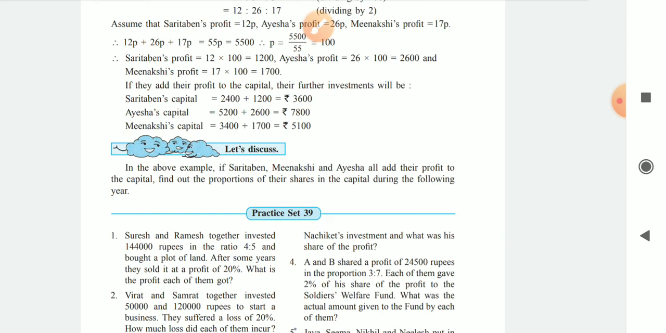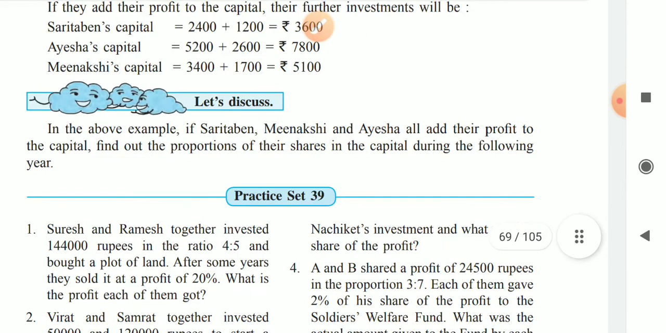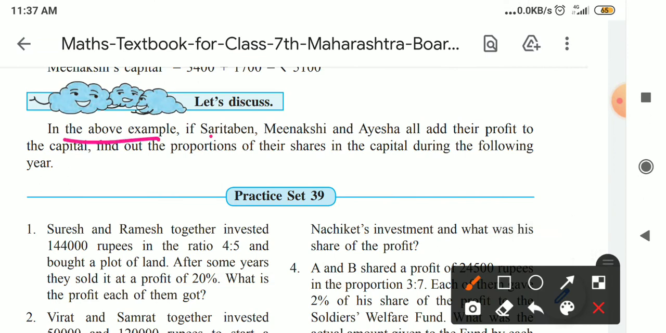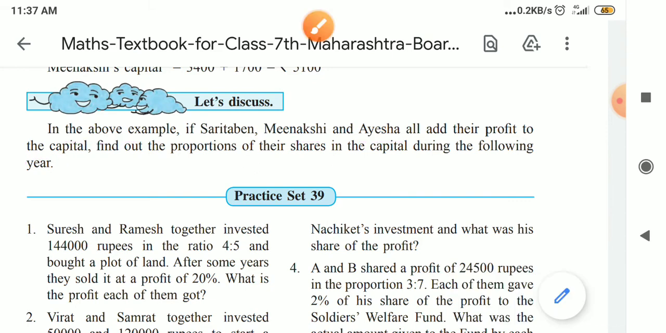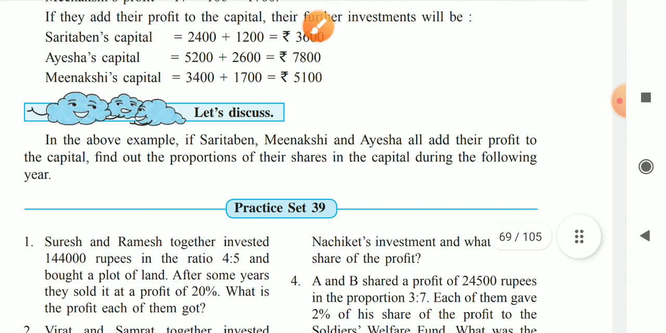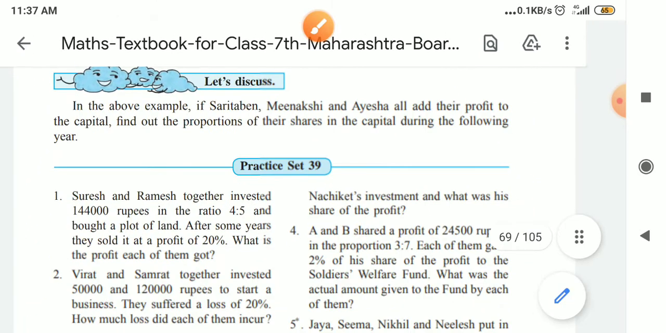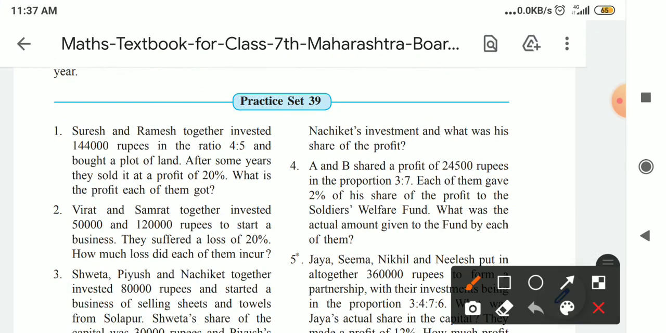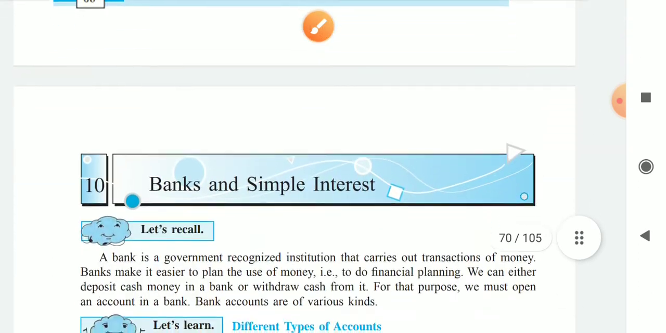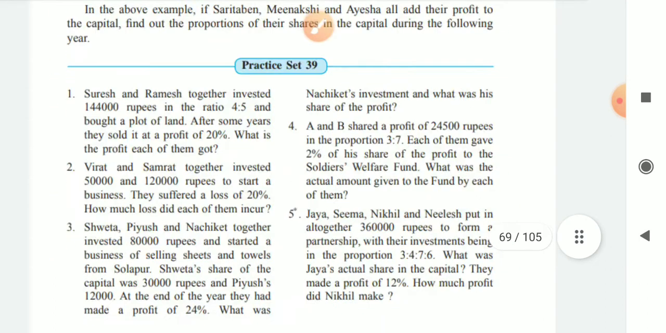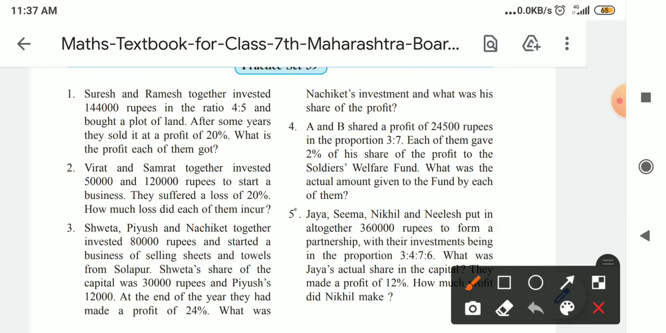if they give the information. Now let's discuss the example they gave you. In the above example, Sarita Ben, Meenakshi and Aisha all add their profit to the capital, and you have to find out the proportion of their share in the capital during the following year. That is the question they gave you. Just solve this also, and with this, practice set 39: how many questions are there? Only 5 questions. You also have to solve those, and that is your today's homework.